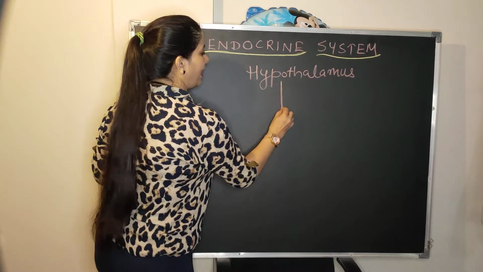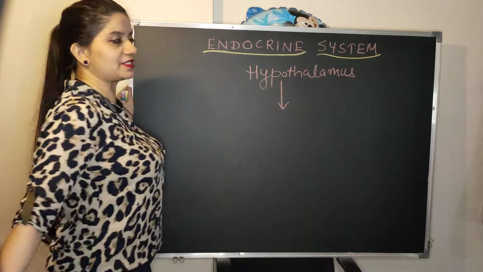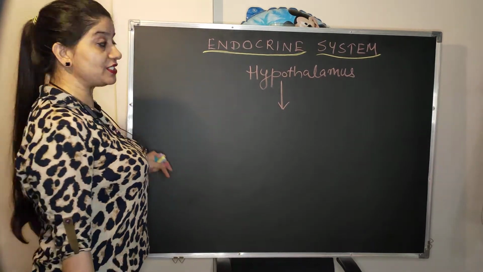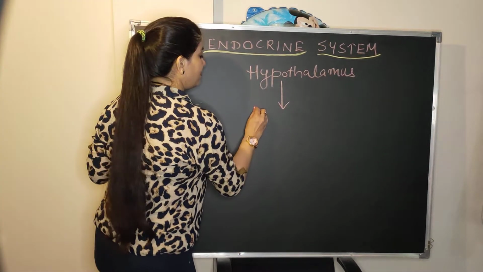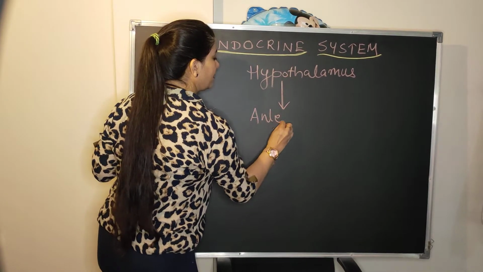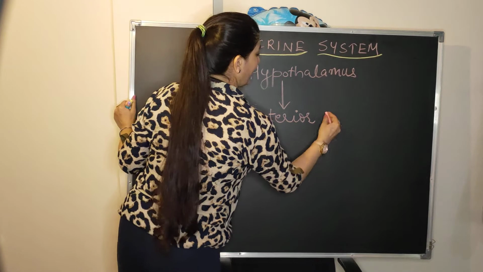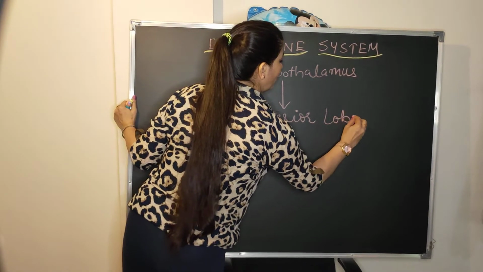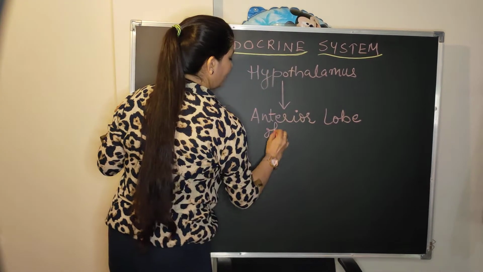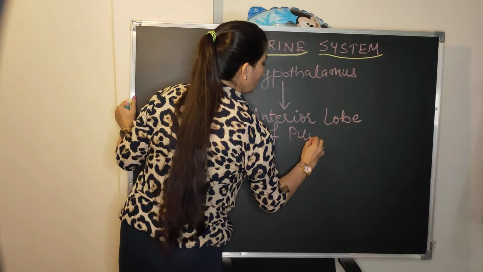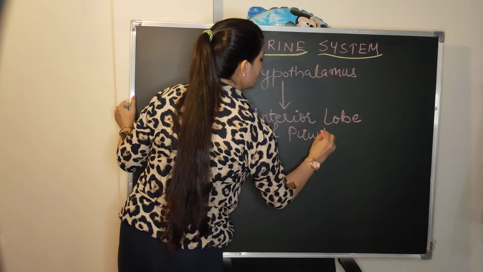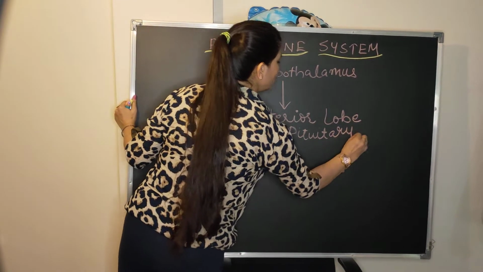So pituitary gland has got two types of lobes, the anterior lobe and the posterior lobe. But it is the anterior lobe which secretes this gonadotropin hormone, which acts on gonads. So it is the anterior lobe of pituitary gland. So let's talk about the anterior lobe of pituitary gland.